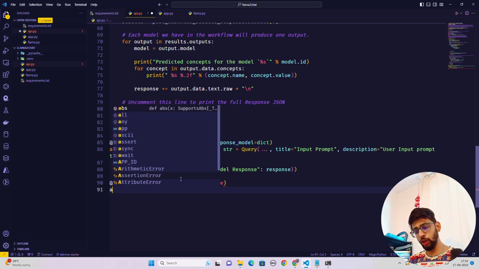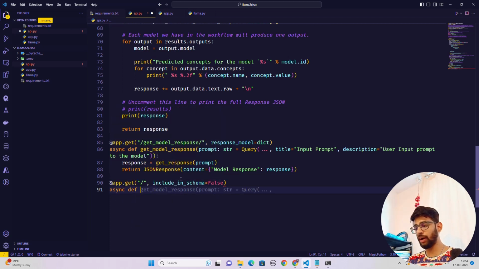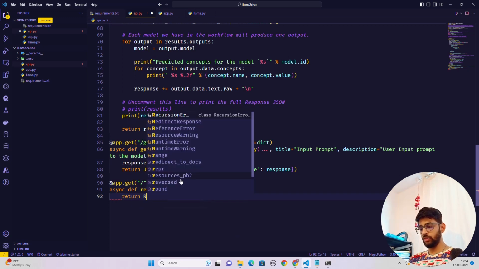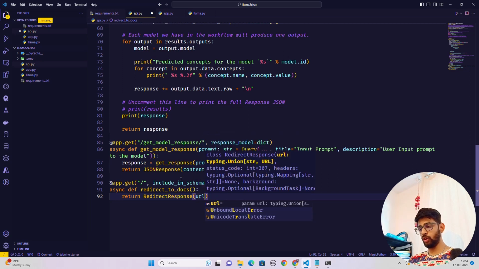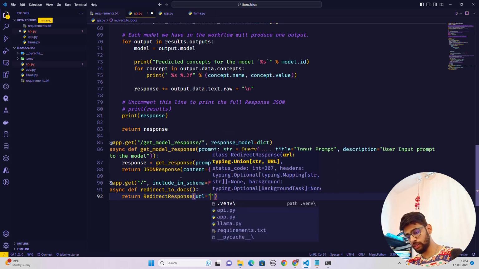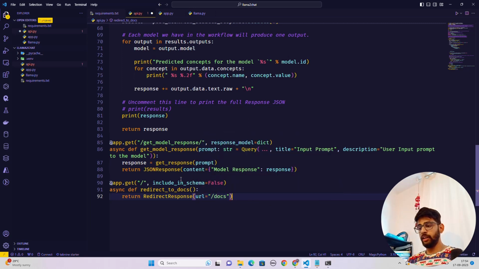Now here it's also an async function. That's the beauty of FastAPI. Now async def redirect_to_docs. So let's do the redirect to docs function, and inside this, I'm not going to write any parameter. I'm just going to return RedirectResponse, and the URL is your /docs. Okay, so docs. Here we go, that's it.